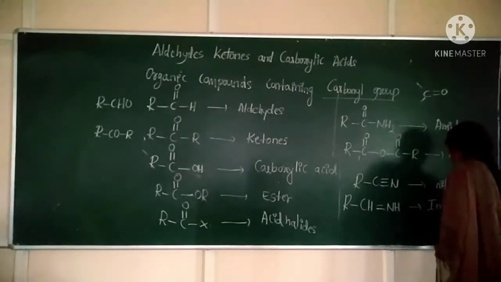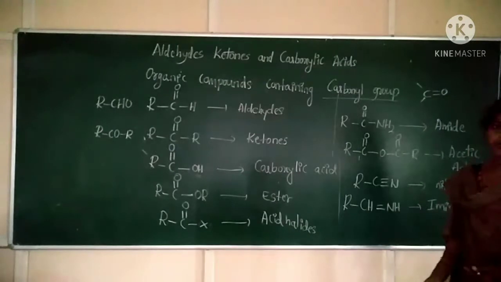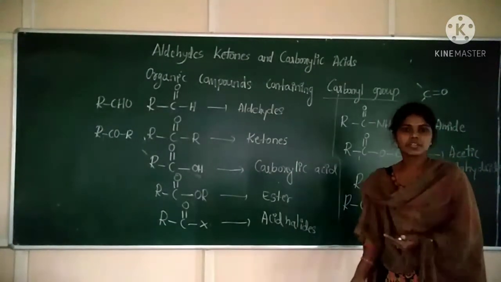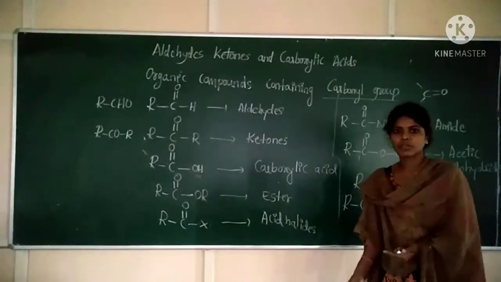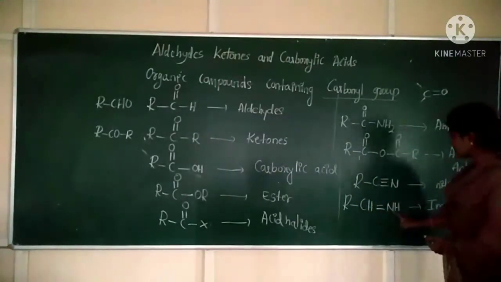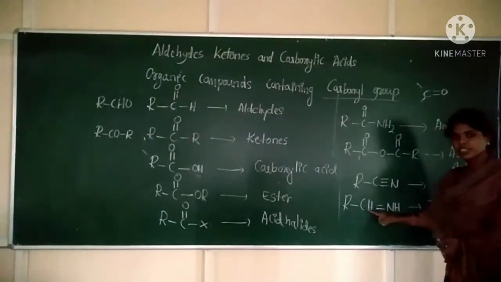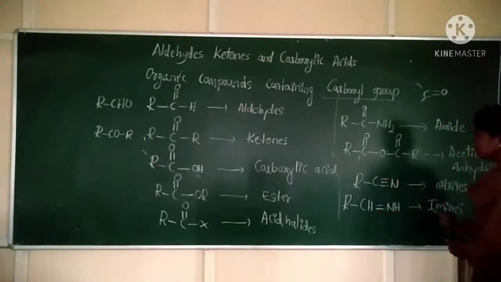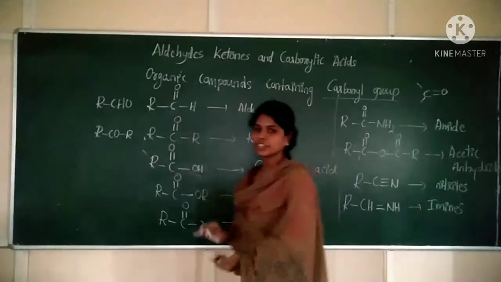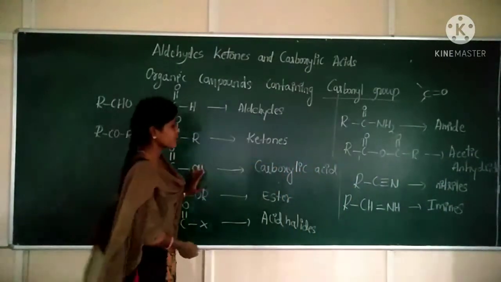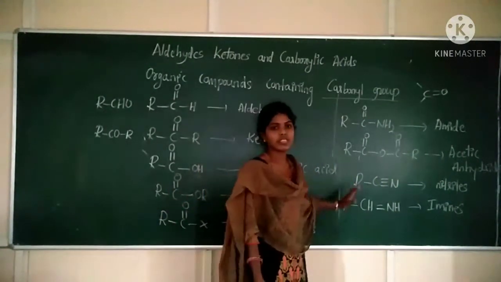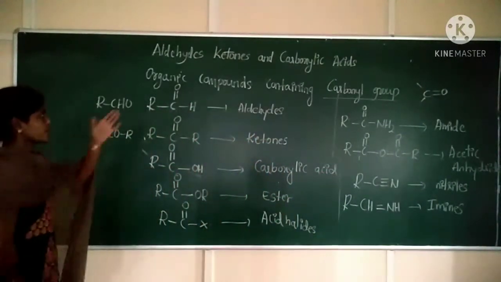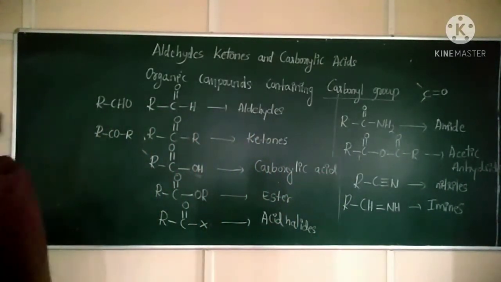In an amine, the bonds around the nitrogen are single bonds. If nitrogen has a double bond with the carbon, these are said to be imines. So these are the important functional groups which will appear in this chapter, aldehydes, ketones and carboxylic acids. Clear? Note down these functional groups.